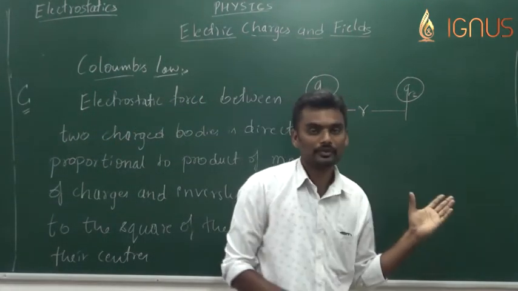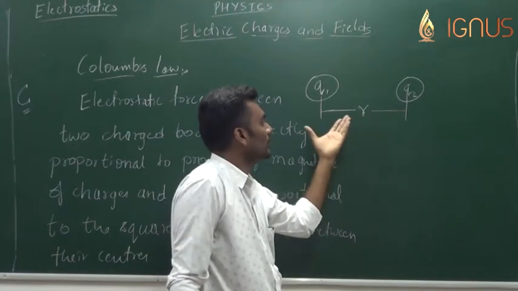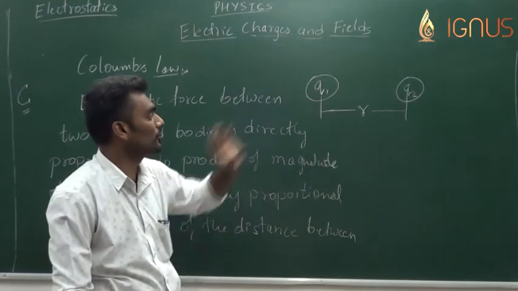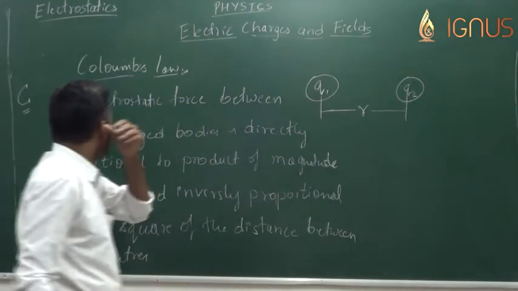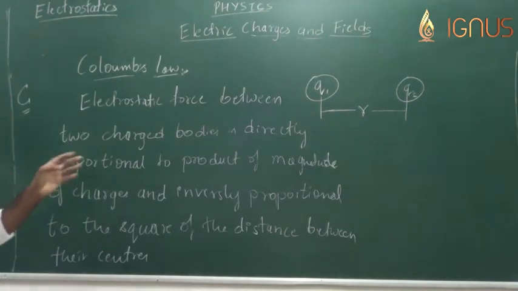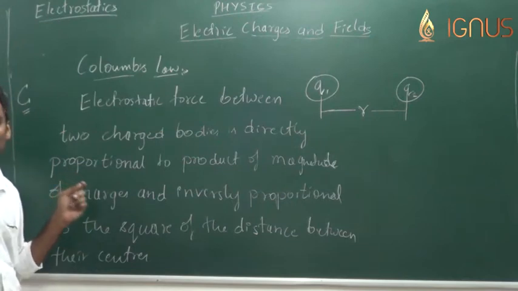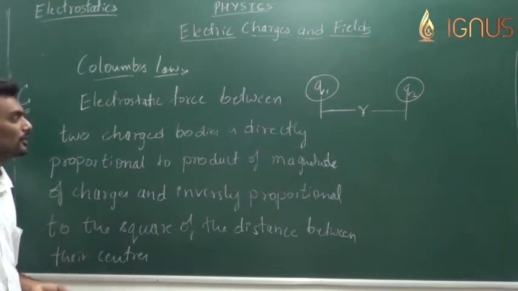When it comes to Newton's law of gravitation, instead of charges we had mass, and the same kind of inverse square law is taken, which is inversely proportional to 1 by r squared. So this is Coulomb's law of electrostatics. Electrostatic force between two charged bodies is directly proportional to the product of the magnitude of charges and inversely proportional to the square of the distance between them.